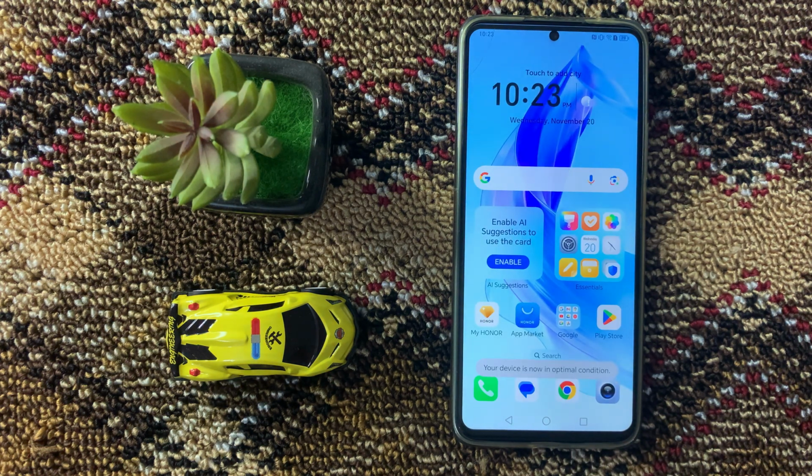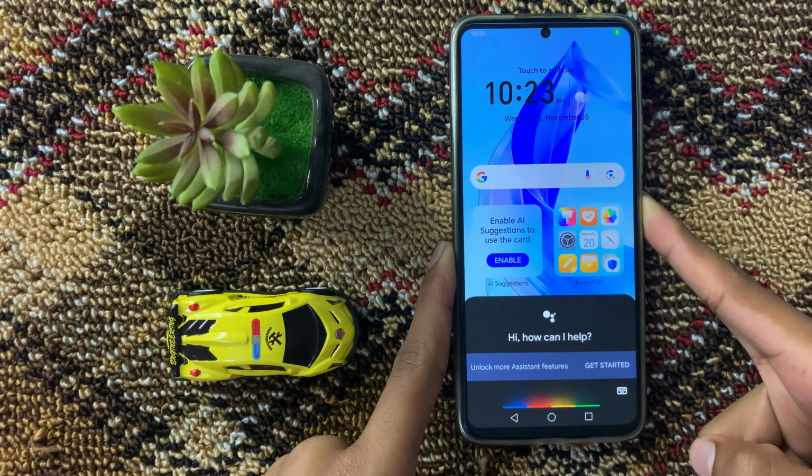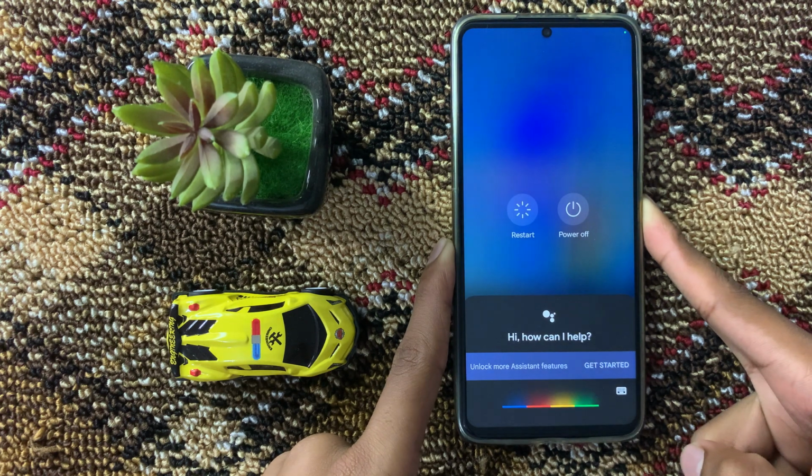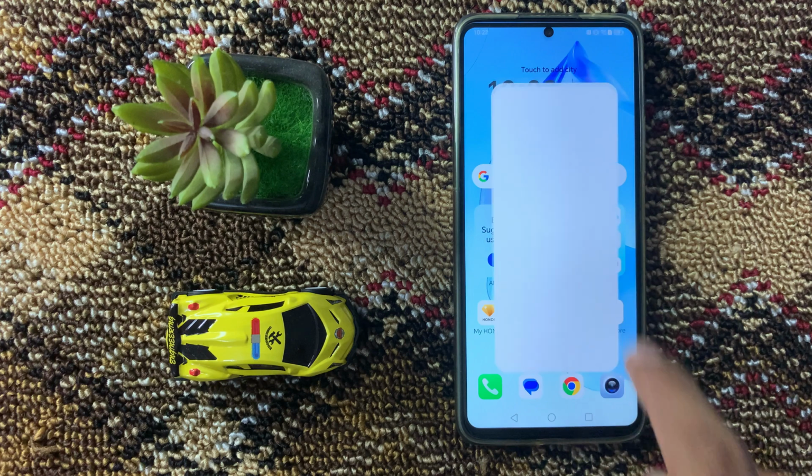To restart your device, press and hold the power button and then click on restart. After restarting your device, open settings